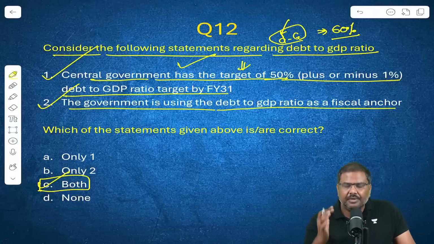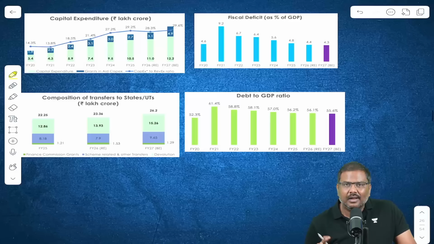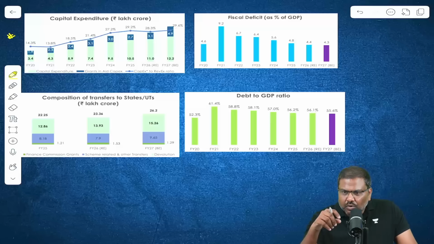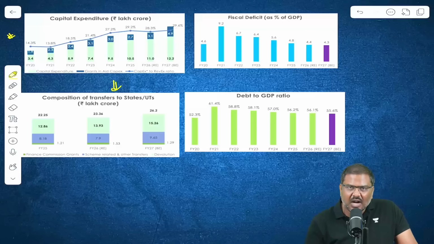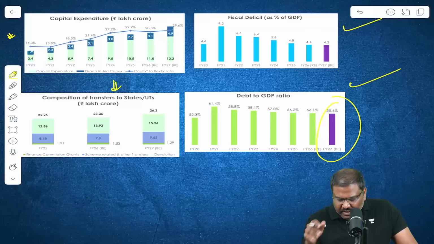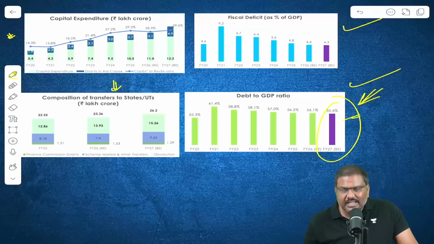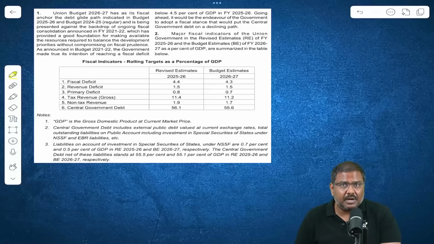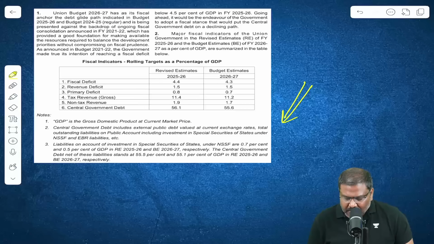And this is my suggestion. Please go through these particular graphs. I've given you graphs from the budget documents, giving you information regarding the capital expenditure, the composition of transfer which is done from the center to the states, the fiscal deficit as well as the debt to GDP ratio target. For the financial year 27, that is for the current financial year, the budget estimate, the target is 55.6%. But when you talk about the debt to GDP ratio, what does it comprise? Please look at this particular table.